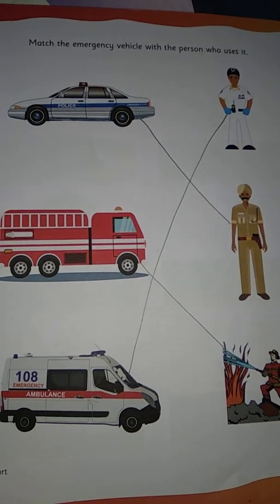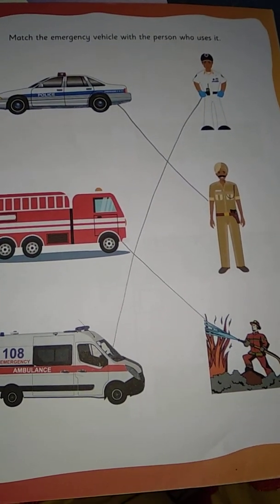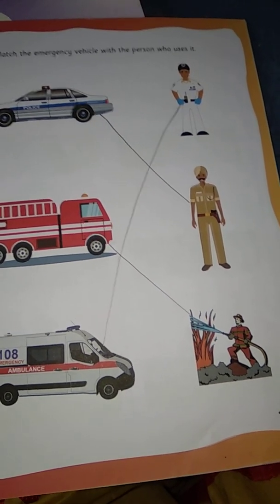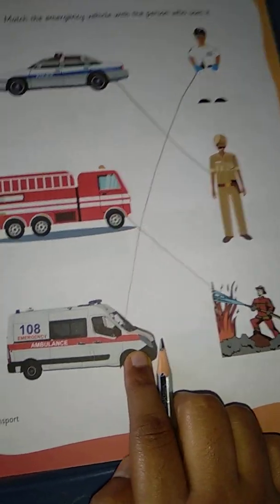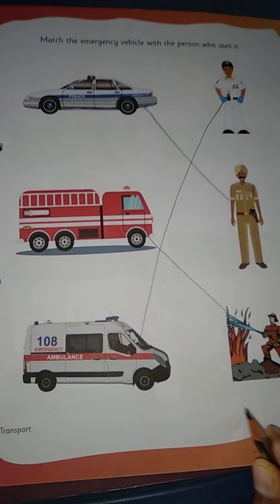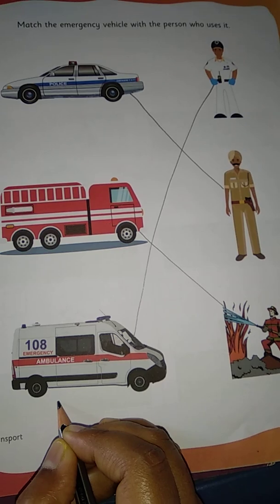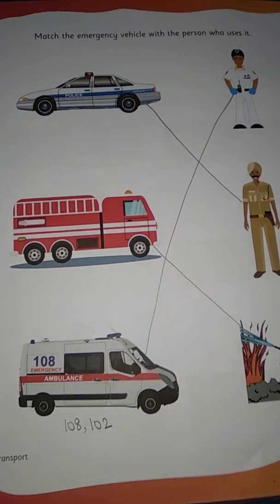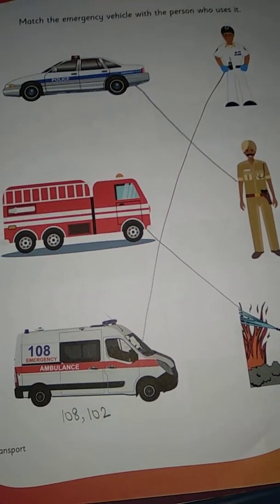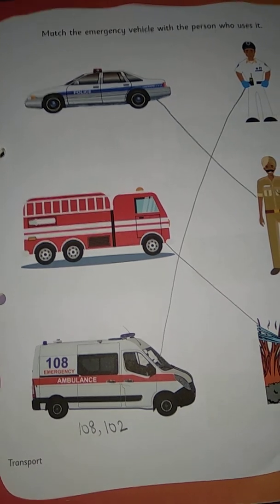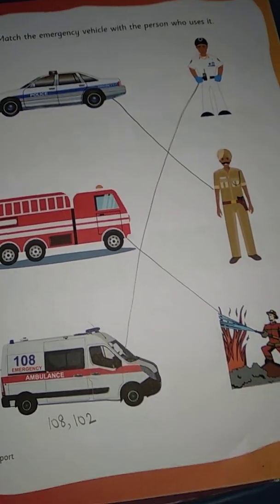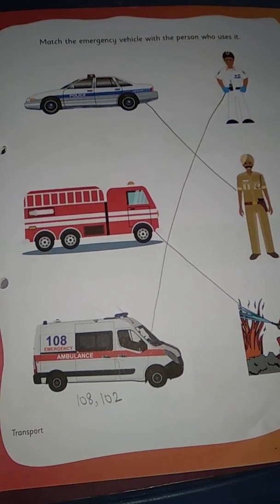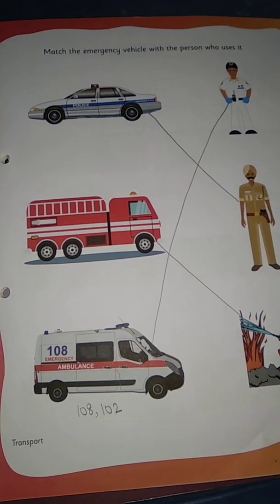Okay children, and now I will say the emergency vehicle numbers. So when people want to call emergency vehicles, if they want to call an ambulance, they can call 108 or 102. For their villages, they will have some other numbers according to the place, because politicians may give more special ambulances for such kinds of places.